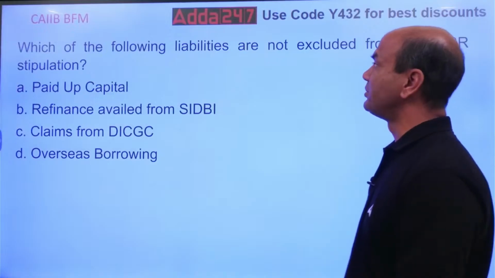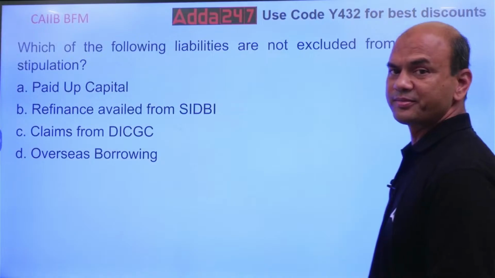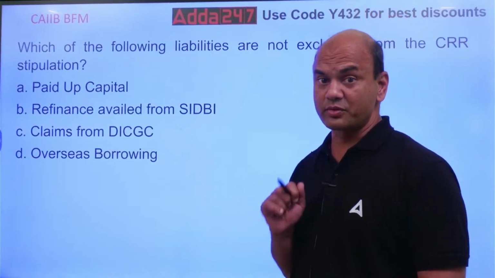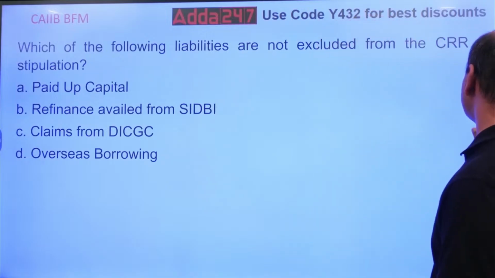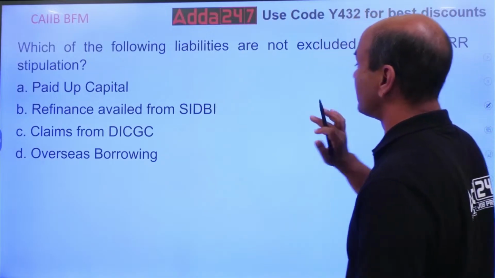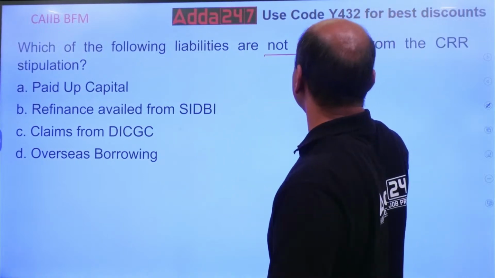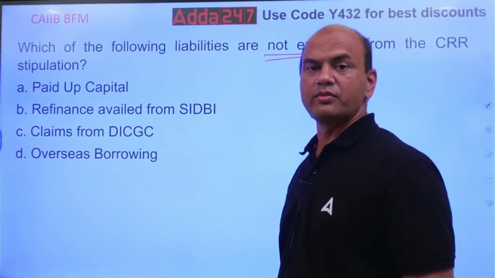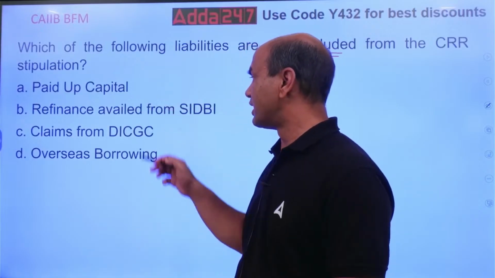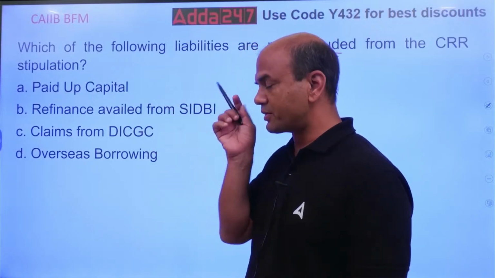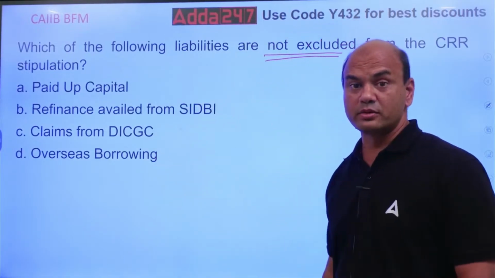Which of the following liabilities are not excluded from the CRR calculations? Understand the question. They are not asking which are excluded, they are asking which are not excluded from the CRR calculations. Paid up capital, refinance from CAIIB, claims from DICGC and overseas borrowing.